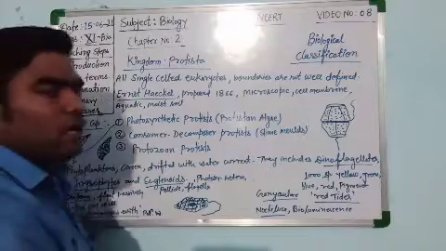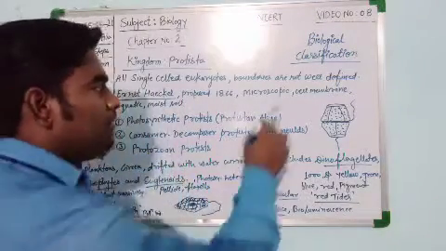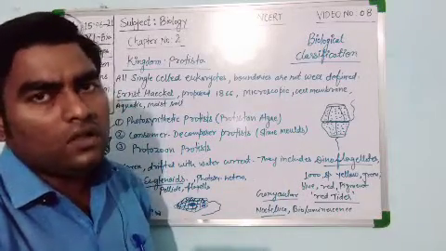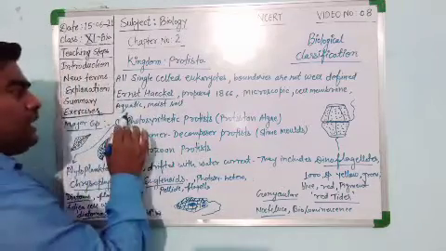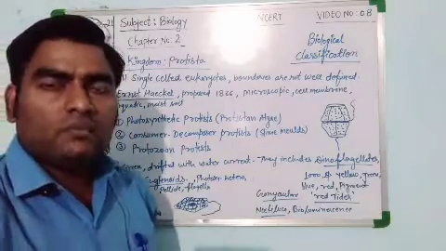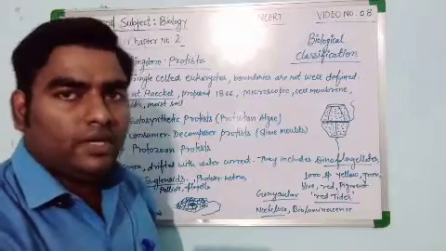Some organisms also have a cell wall, but the cell membrane is a characteristic found in all members of kingdom Protista. They are aquatic, generally found in moist places, moist soil, moist wood or moist habitats.